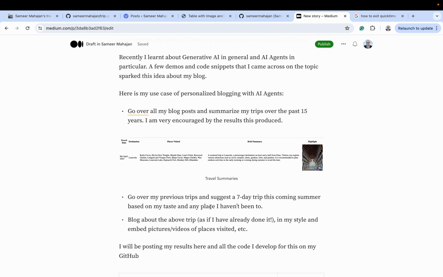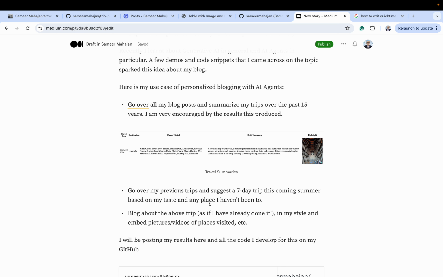The third thing is even more ambitious. Hey, why even blog manually, right? Okay, go ahead and blog about the trip itself, right? As if I have already done it, right? In my style, and embed pictures, videos of places visited, right?